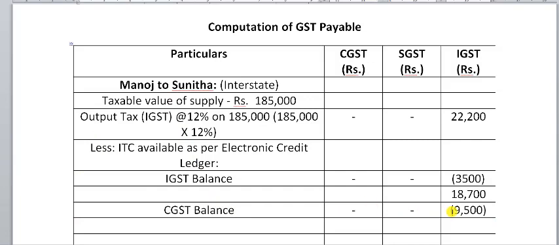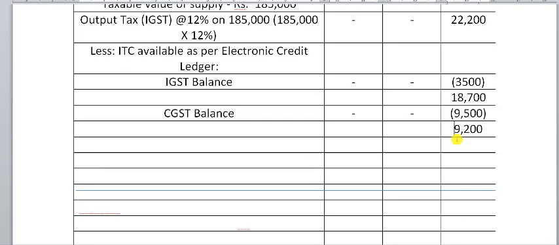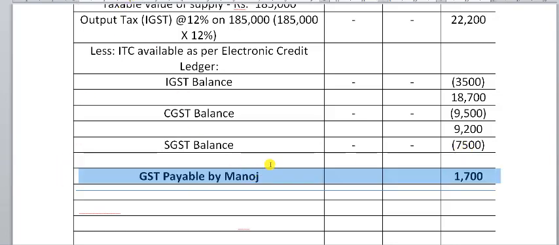Then we will set off the CGST balance. Electronic credit ledger has ITC balance of 9,500 under CGST. Once we set off that, the balance output tax liability will be 9,200. At last, we will set off SGST balance. The ITC balance under SGST is 7,500. From 9,200, we will deduct 7,500 and we will get the GST payable by Manoj is 1,700.